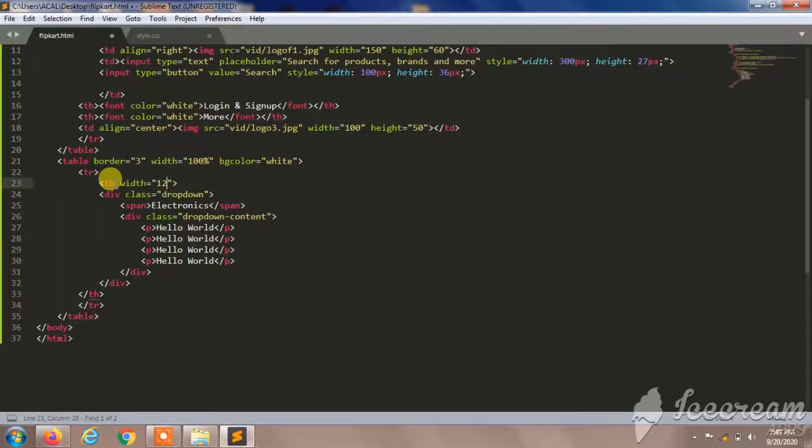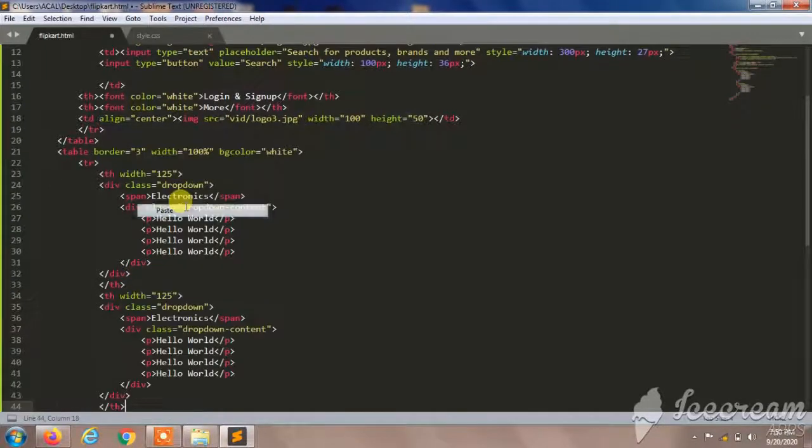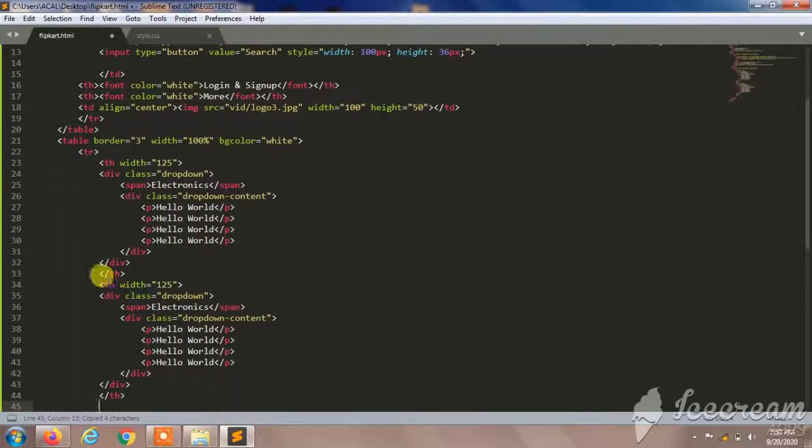So 12.5, so I'll copy this and I'll paste 8 times. I'll paste it. Remember, width is 12.5.